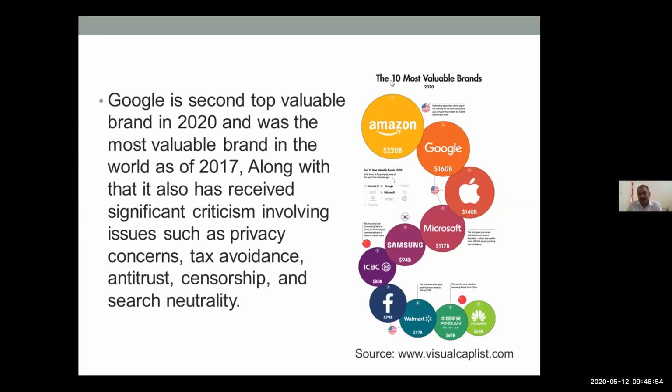So now, this is data from 2020 in which Amazon is at the top and Google is the second one, with $160 billion worth. So this is the second most valuable brand worldwide.